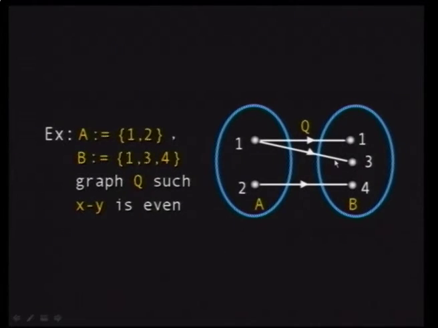So, for example, this is a diagram showing the last example. Here, A is composed of 2 elements, 1 and 2, and for B, you associate 1 with 1, because the difference is even, and 1 with 3. 2 with 1 you exclude, and 2 with 3 too, but you associate 2 with 4. So now you have 1 associated with 1 and 3, and 2 with 4. So from the Cartesian product you choose a subset Q composed of 3 elements, which are the ordered pairs (1,1), (1,3), and (2,4).